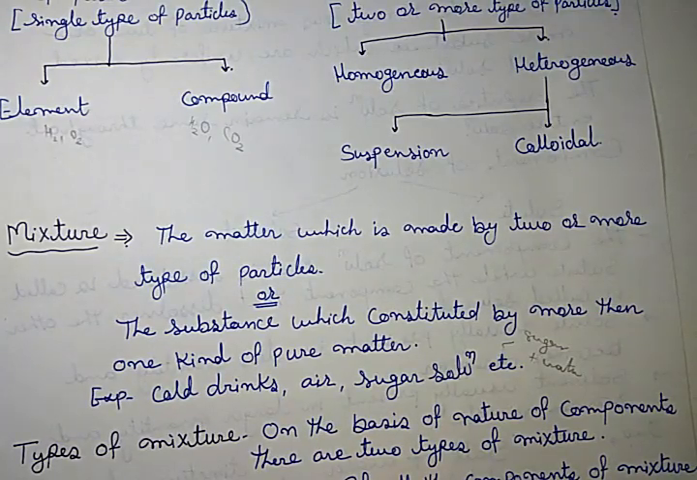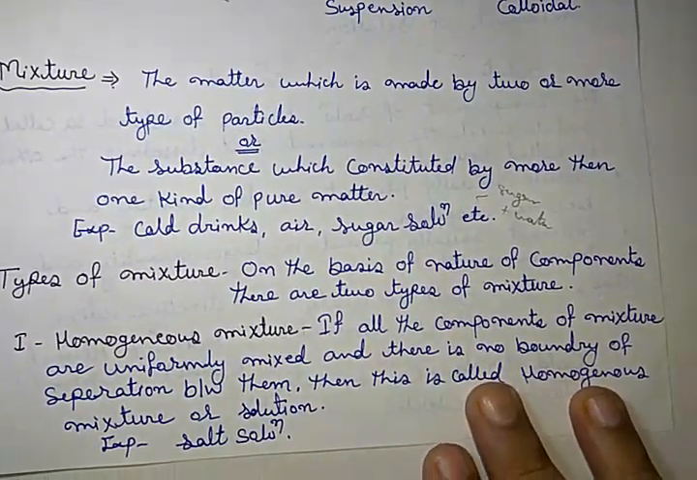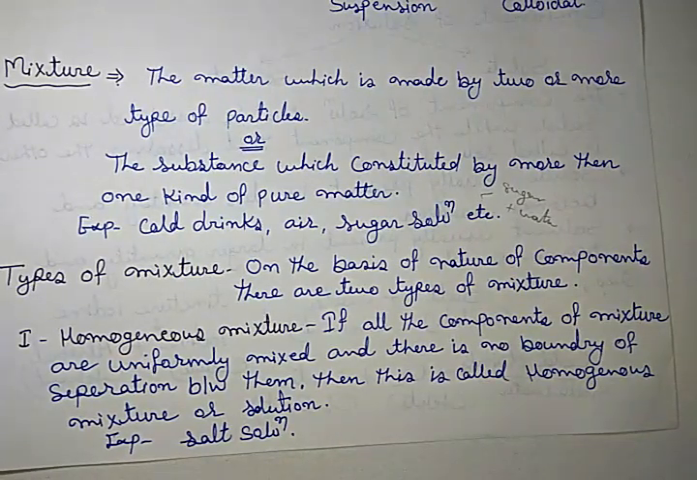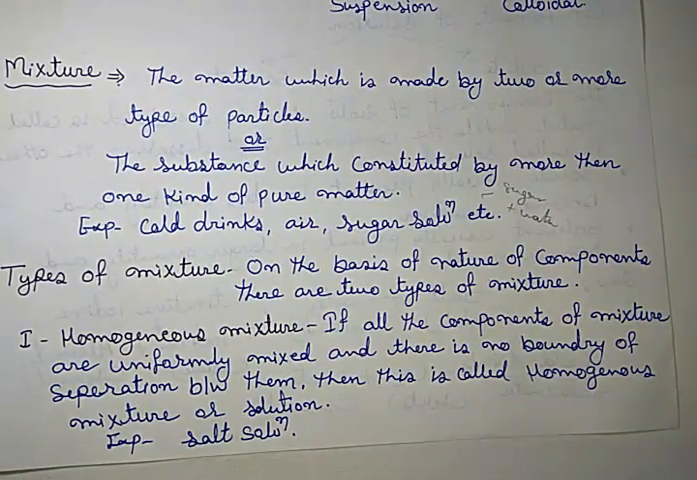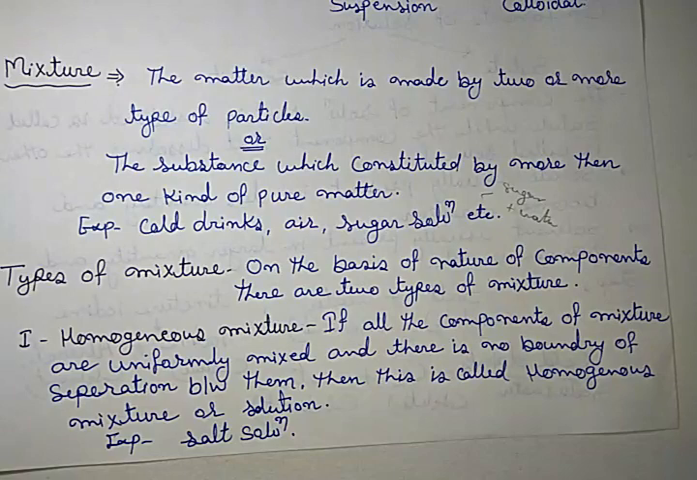Now let me move on to the types of mixture. On the basis of the nature of the components, there are two types of mixture: homogeneous mixture and heterogeneous mixture. A homogeneous mixture is also called a solution.